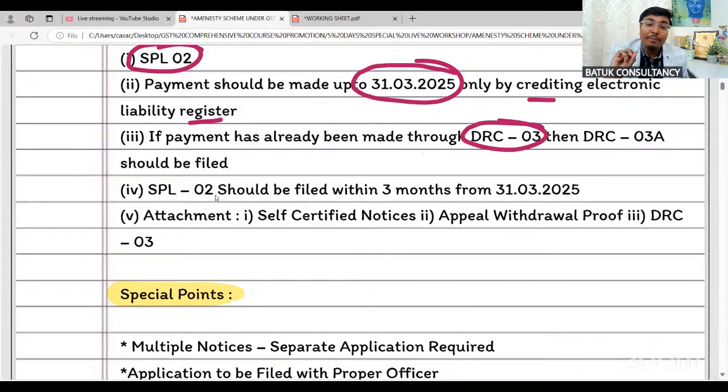At that time, the departmental authority suggested that you need to make the payment through DRC 03. So those who have made the payment at that time and provided a declaration to the departmental authority for the amnesty scheme, they have to file one form, that is DRC 03A, so that it is automatically adjusted.